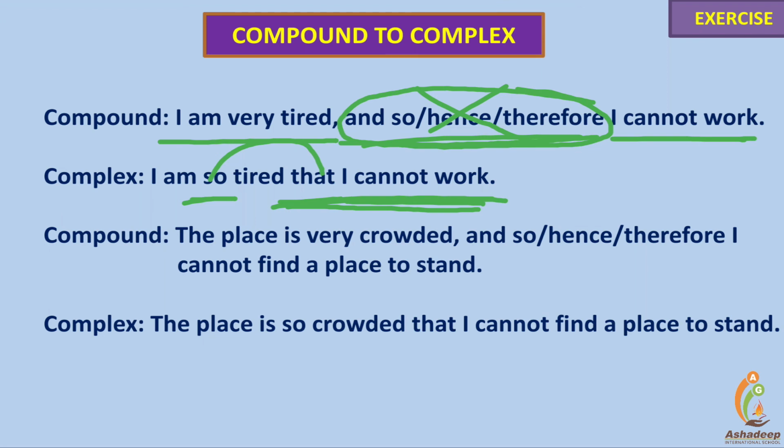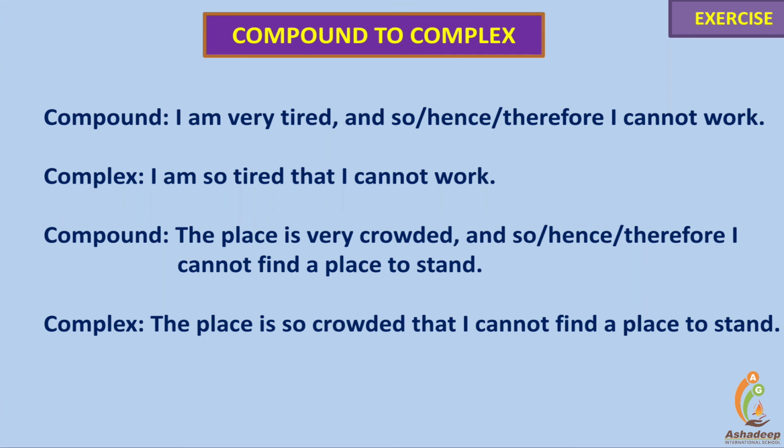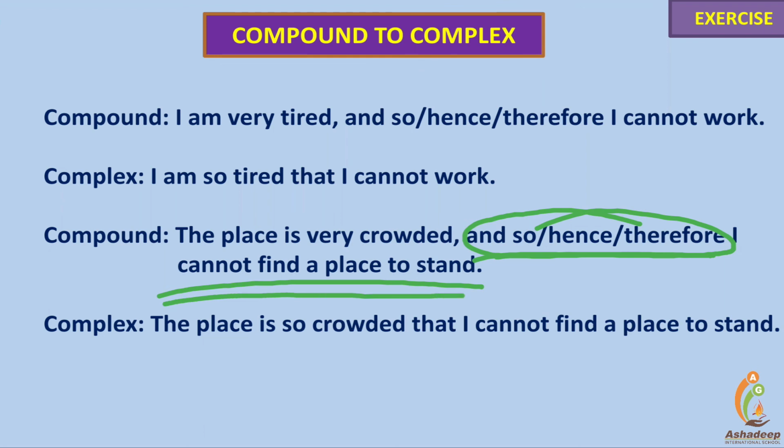Next one. The place is very crowded, and so, or hence, or therefore. These are coordinating conjunctions. The place is very crowded. I cannot find a place to stand. The place is so crowded that I cannot find a place to stand.